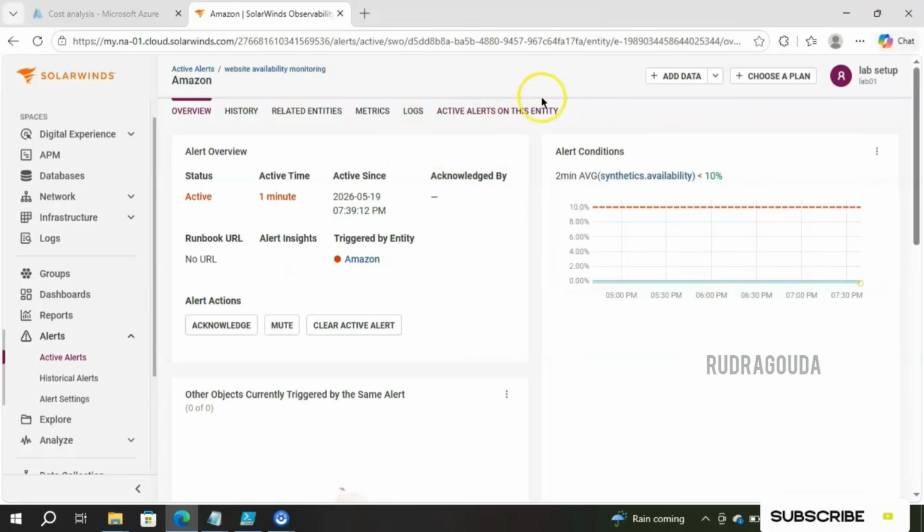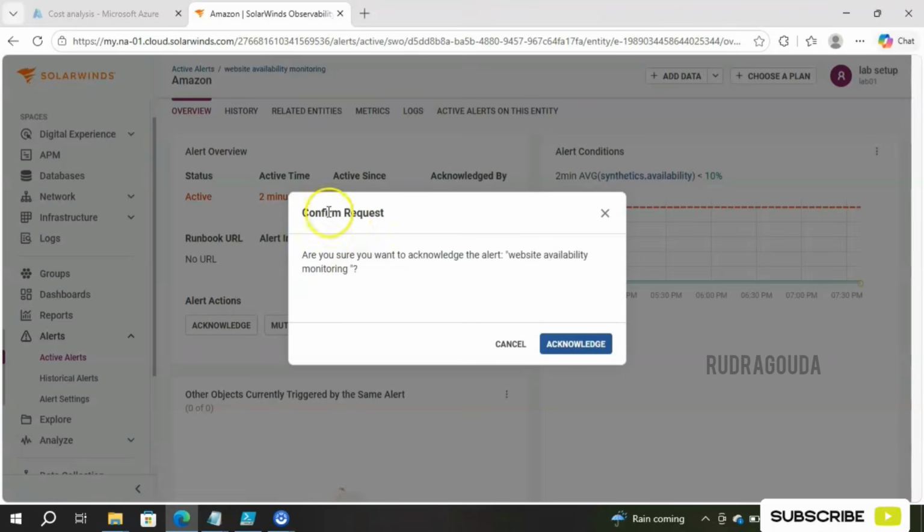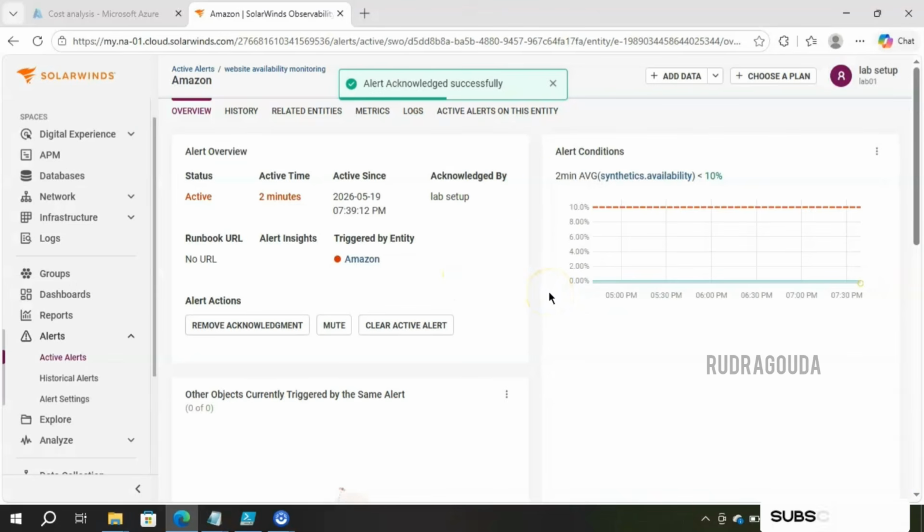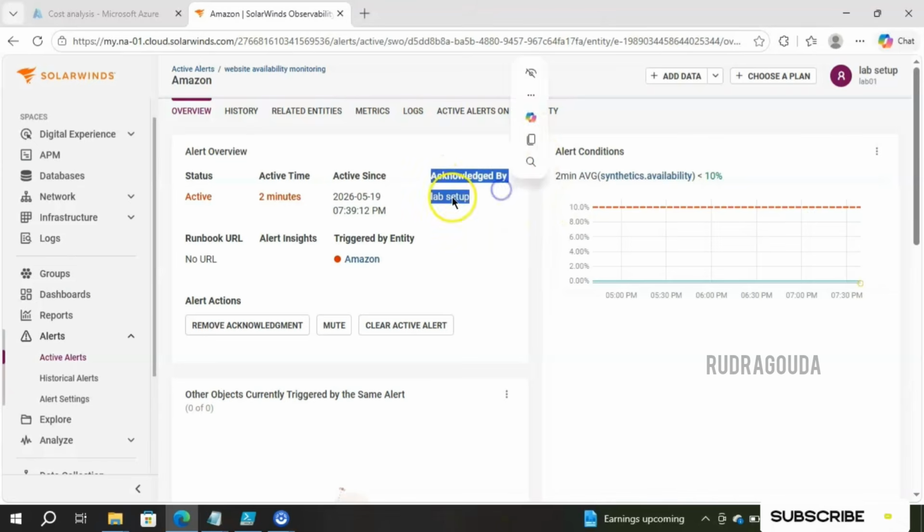If you want to acknowledge this alert, you have the option here. Click on acknowledge and you will see a confirm request: are you sure you want to acknowledge this alert, website availability monitoring? Yes, I'm okay with that, so I'll simply click on acknowledge. Once you click, you can see inside acknowledged by it shows lab setup, because I have done that acknowledgement. If you want to mute it, go for the mute option. And if you want to clear this active alert, click on the clear active alert option.